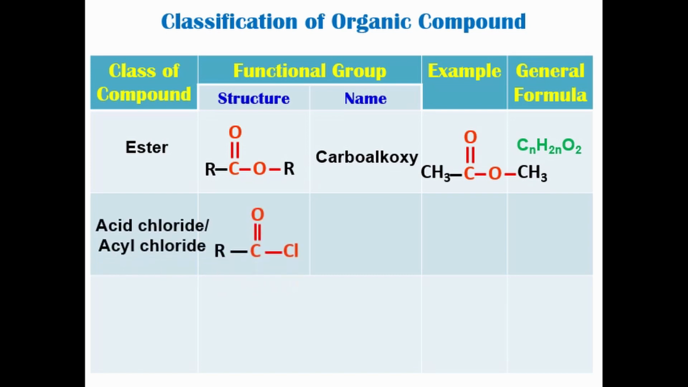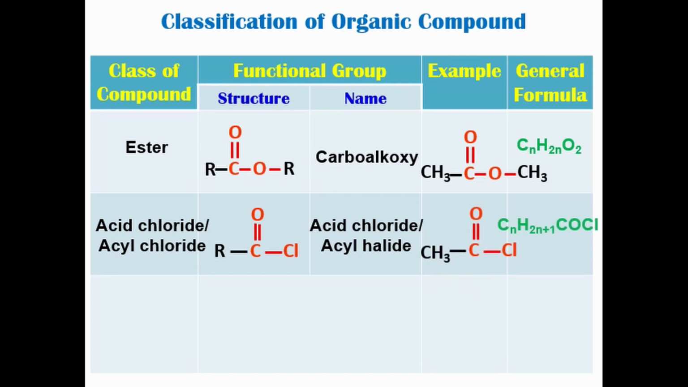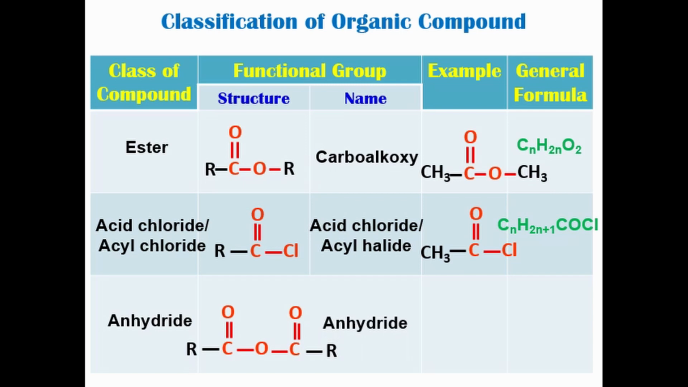Acid chloride forms when an alkyl group R is bonded to the acid chloride or acyl halide functional group of C double bond OCl. It has the general formula of CnH2n+1COCl. Anhydride. Anhydride forms when a functional group of anhydride, C double bond O or C double bond O, exists in between alkyl groups R. It has the general formula of CnH2n+1CO2O.